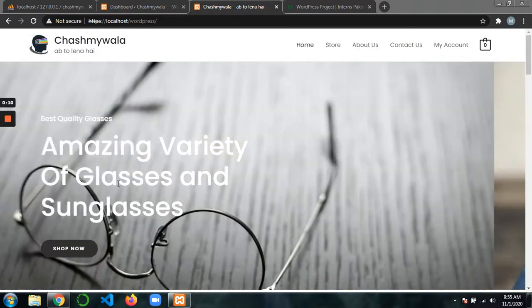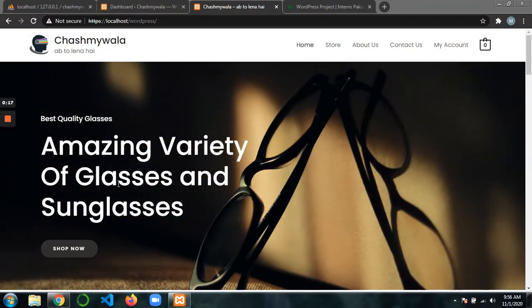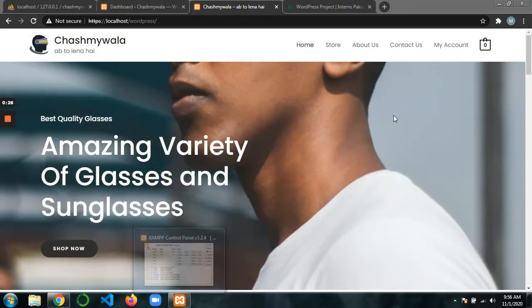Currently in 6th semester, I have created this website using WordPress and some of the plugins. And currently this website called Chashma Wala Ab To Lena Hai contains 5 pages. In the menu bar you can see that, and a cart option.